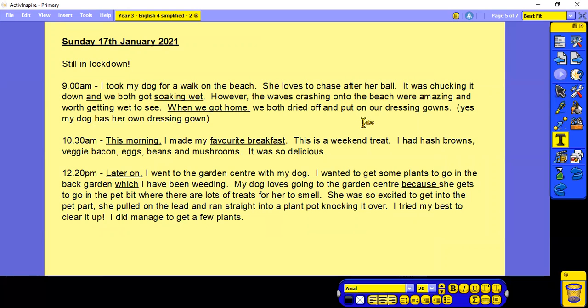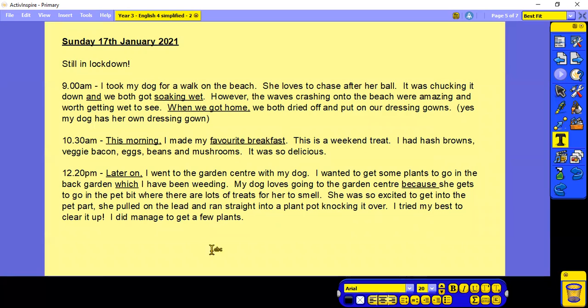10:30 a.m. This morning, I made my favourite breakfast. This is a weekend treat. I had hash browns, veggie bacon, eggs, beans and mushrooms. It was so delicious. 12:20 p.m. Later on, I went to the garden centre with my dog. I wanted to get some plants to go in the back garden, which I have been weeding. My dog loves going to the garden centre because she gets to go in the pet bit where there are lots of treats for her to smell. She was so excited to get into the pet part, she pulled on the lead and ran straight into a plant pot, knocking it over. I tried my best to clear it up. I did manage to get a few plants.